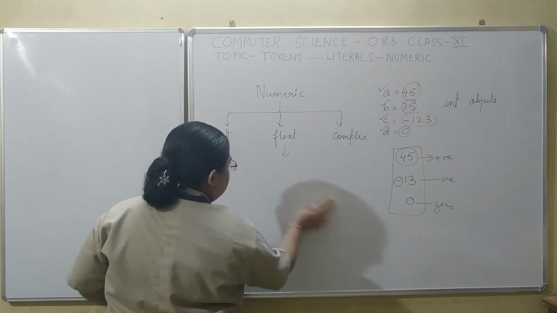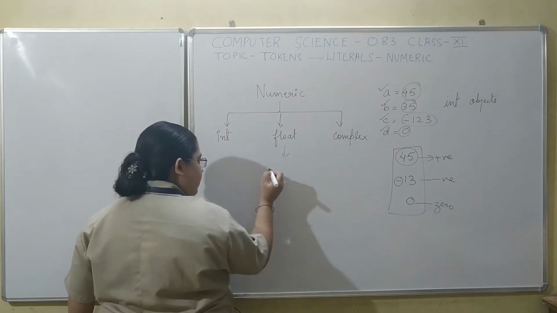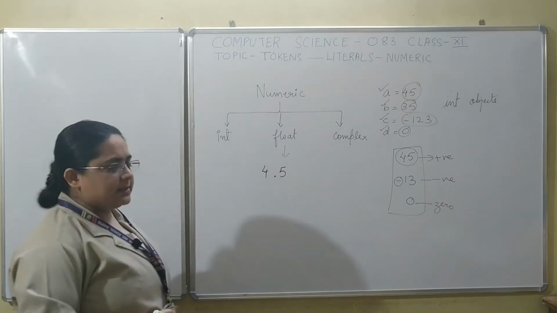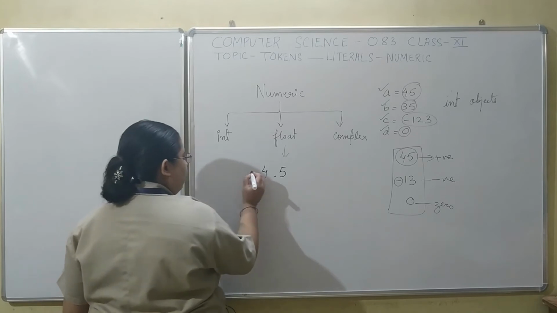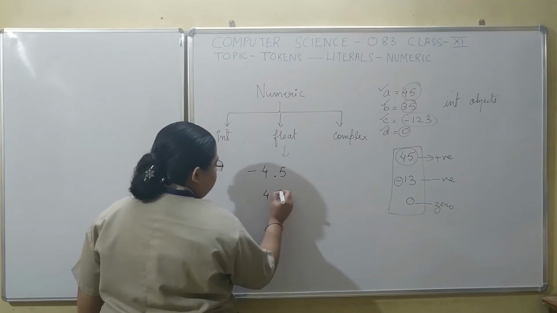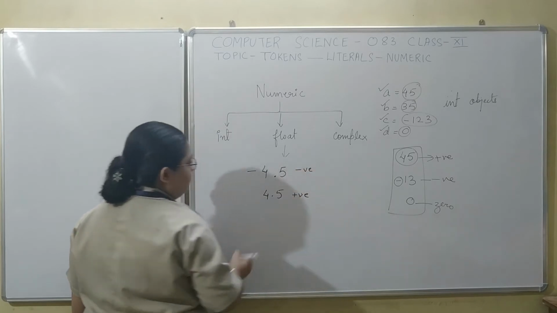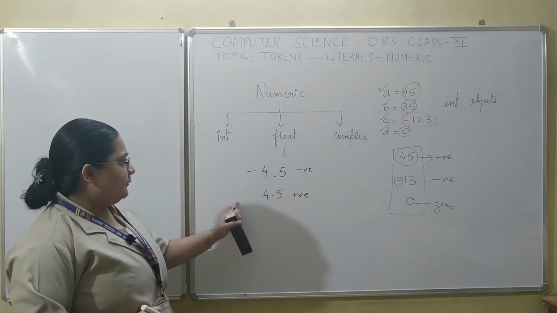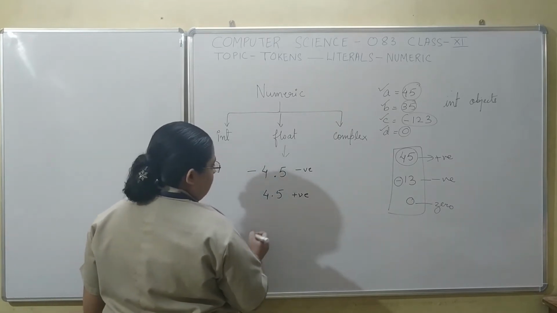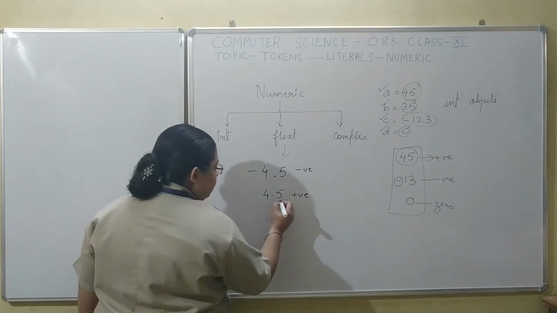Now when we talk about floating point numbers, students, the rule says you should have at least one digit before the decimal point and one digit after the decimal point. This is the minimum requirement, and you can have a minus symbol before that also, or otherwise you can have this number without the minus symbol. This would be a positive number and this would be a negative number. This is how floating point numbers can be represented, and moreover you can provide any number of digits after the decimal point, which defines the digits of precision.